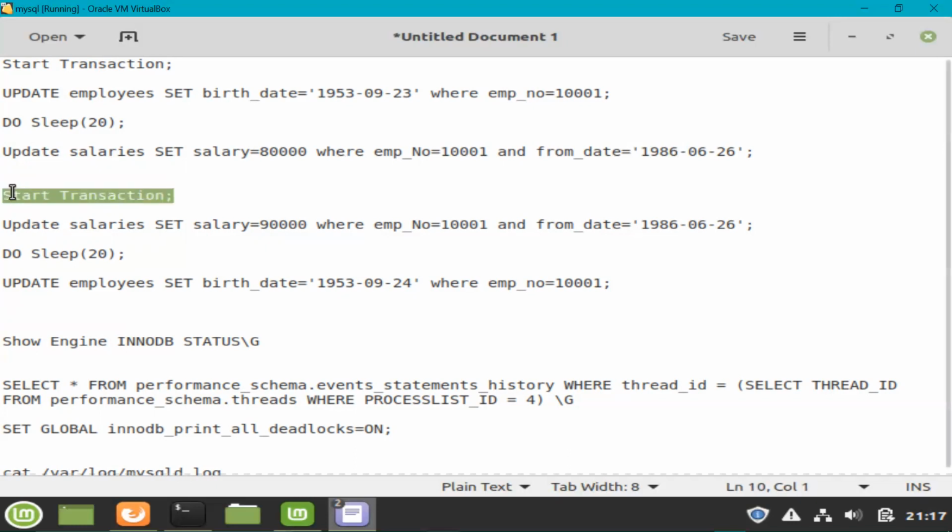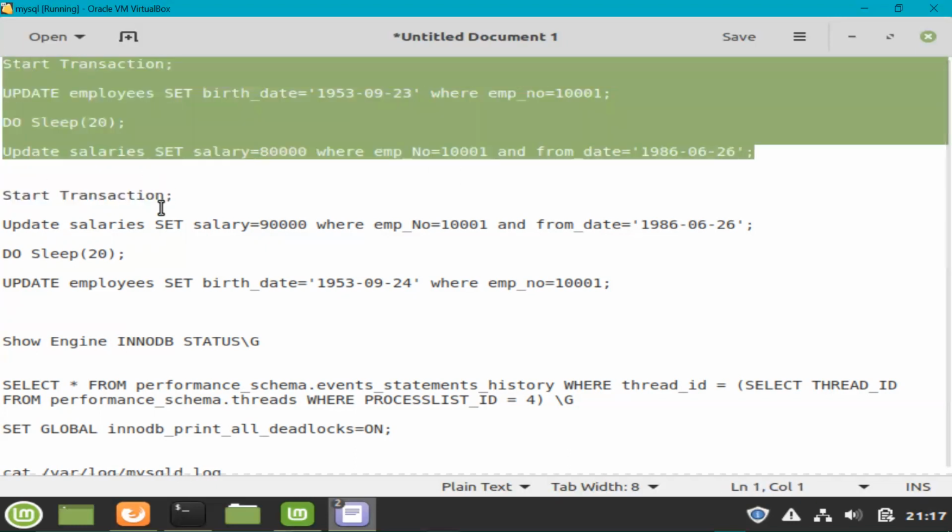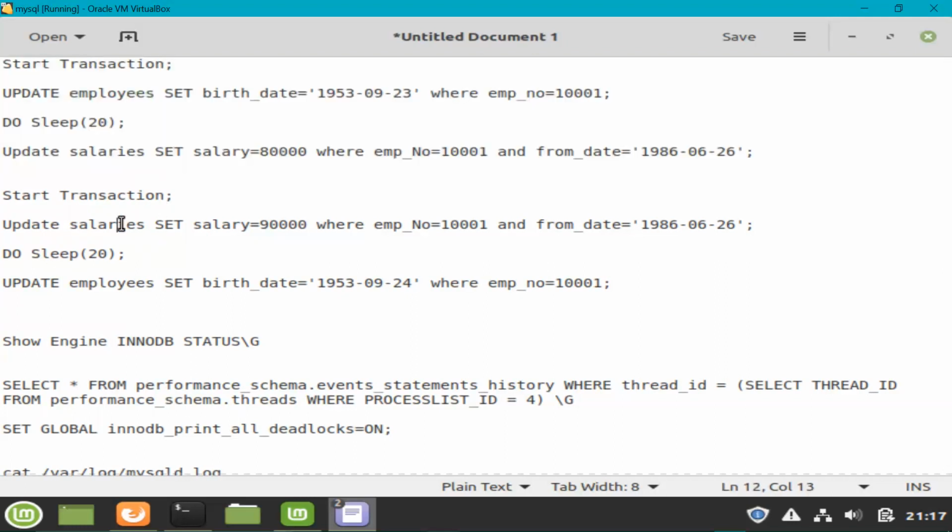Now there is another transaction that I will run. As soon as I run this transaction, I will immediately go ahead and execute the other transaction as well. Here it will update the salaries table first, then sleep, and then update the exact same record in the employees table. So here you can see that the first transaction will acquire the lock on the employees table first and then go to sleep, and when it is sleeping I will execute this command and it will acquire the lock on the salaries table.